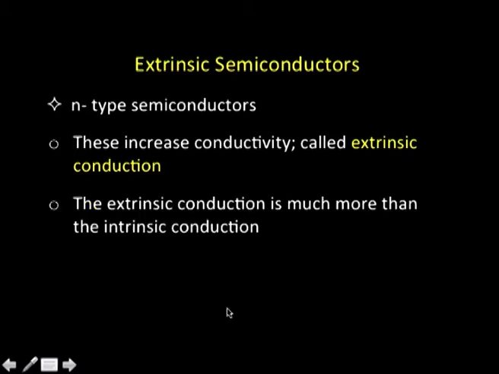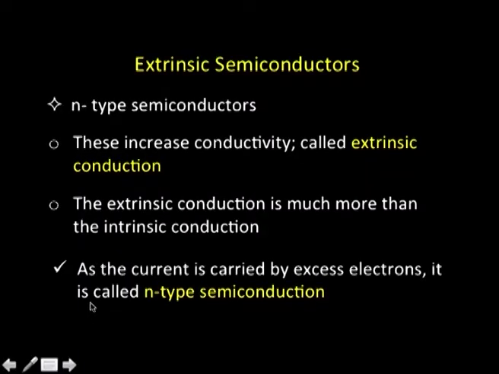Typically, the extrinsic conduction is more than the intrinsic conduction, because intrinsic conduction is very small, but extrinsic conduction could be much more than that, and that will depend on the extent of impurity we introduce into silicon. If we introduce a very small amount of impurity, there will be lesser conduction. Add more of it, conduction will increase, because there will be more electrons available to move from the valence band to the conduction band and start conducting.